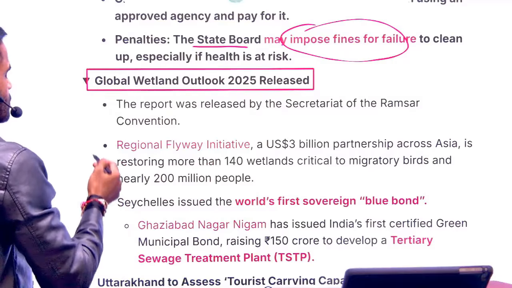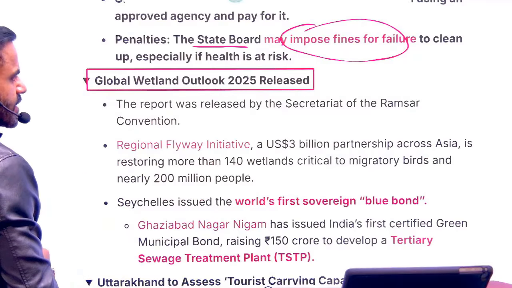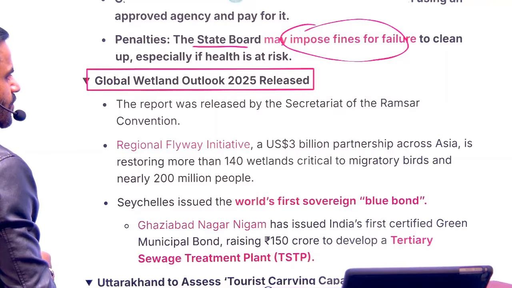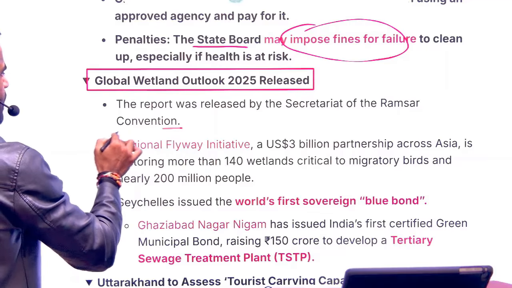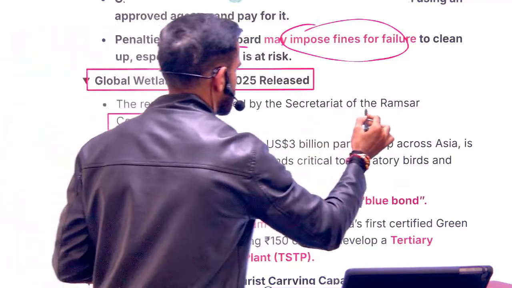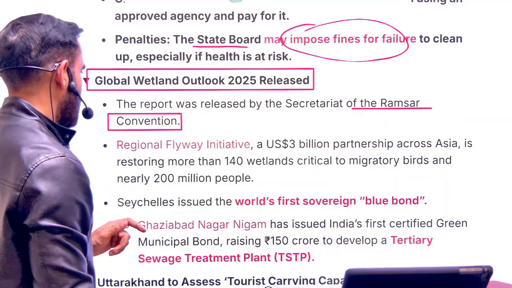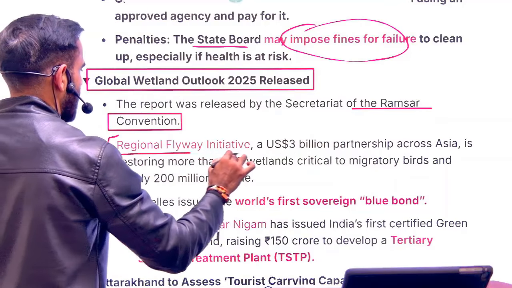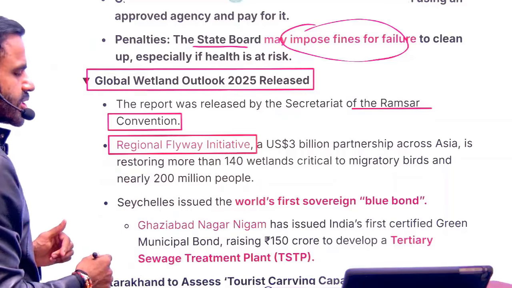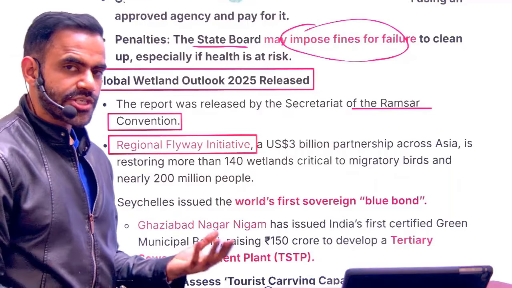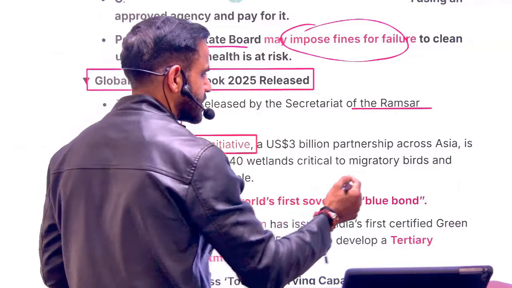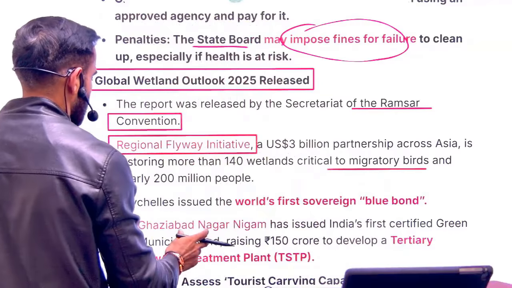Next is related to the Global Wetland Outlook 2025. As the name says, Global Wetland Outlook 2025. This report was released by the Secretariat of the Ramsar Convention. Ramsar Convention is for the conservation of wetlands. Ramsar is a name of a place in Iran. Okay. Under this, there is a regional flyway initiative. What is this flyway initiative? It is for conservation of wetlands which are essential for our migratory birds.